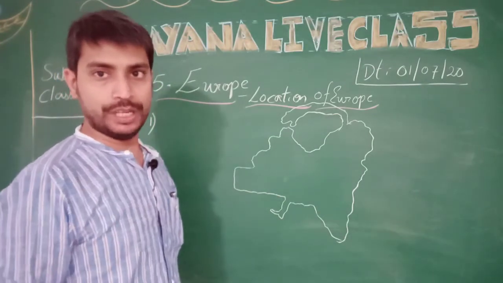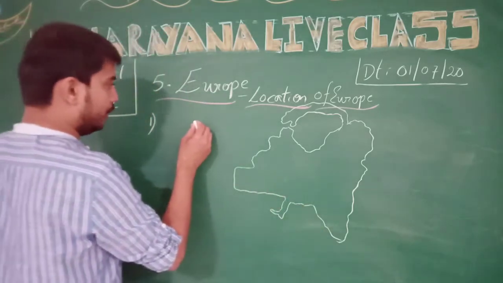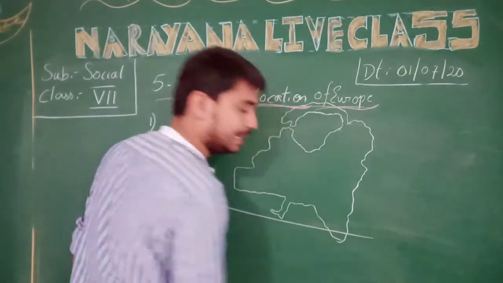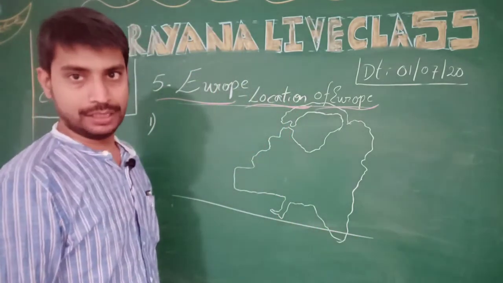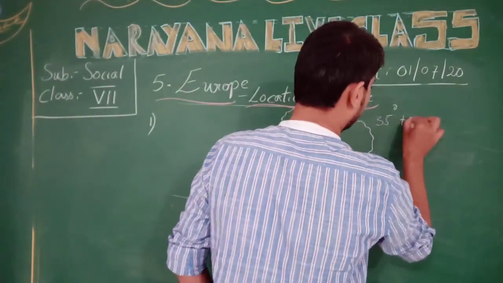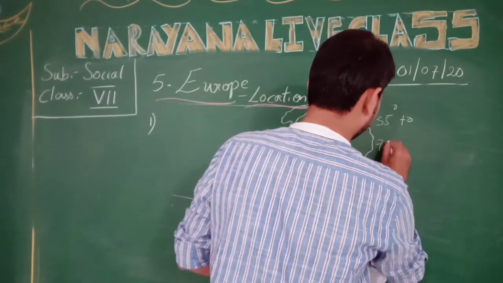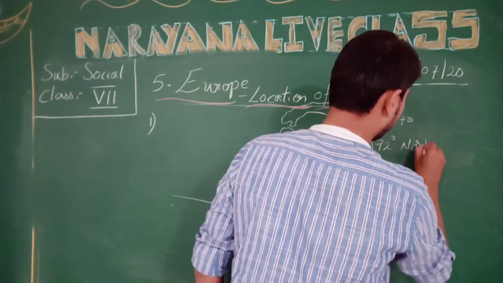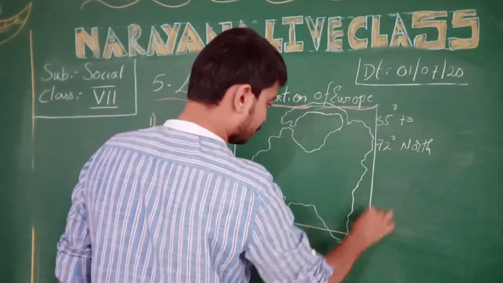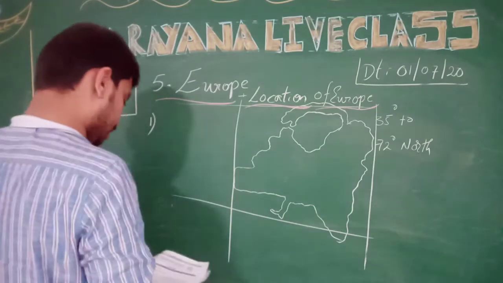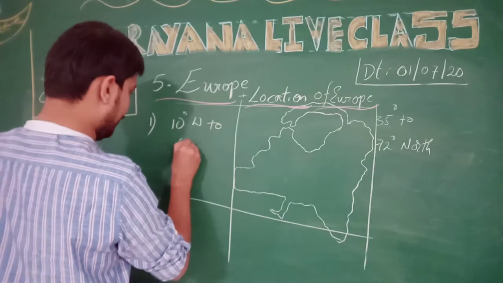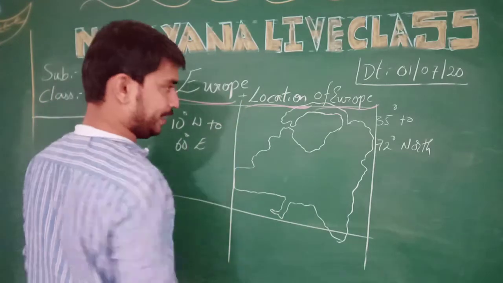The location of Europe is calculated in the pattern of the imaginary lines, the latitudes. We know well about the imaginary lines, the latitudes and the longitudes. Clear children? So the latitudes are from 35 degrees to 72 degrees north latitudes, and coming to the longitudes, the longitudes are 10 degrees west to 60 degrees east longitudes.